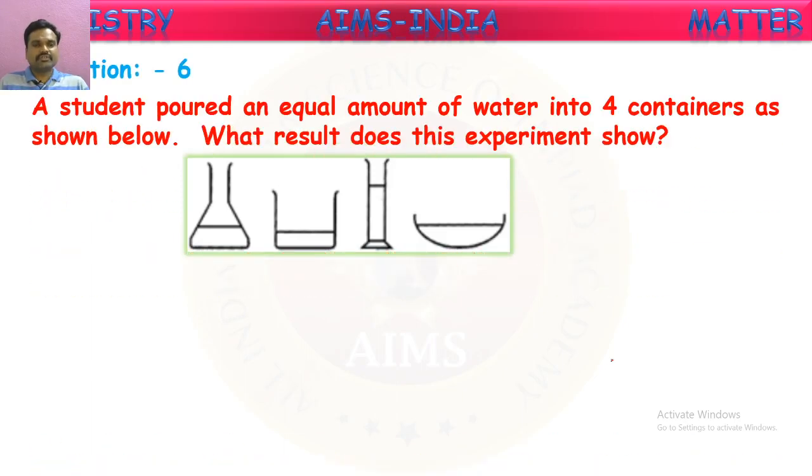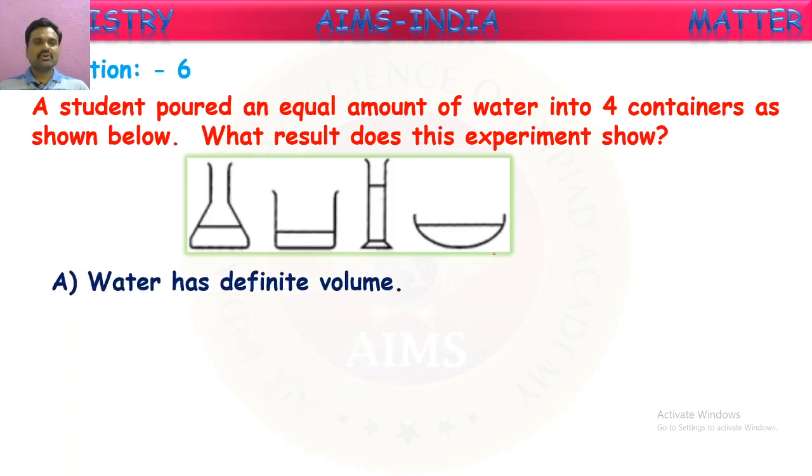Next question is given based upon pictures. A student poured an equal amount of water into 4 containers as shown below. What result does this experiment show? See, the same quantity of water is taken and poured into different containers. One is a conical flask, another is called a beaker, one is a measuring jar, and one more is a bowl. In all of these the same quantity of water is poured. Now they are asking what conclusion you can give from this observation. What is the result from this experiment?